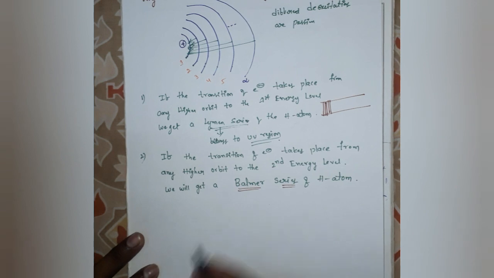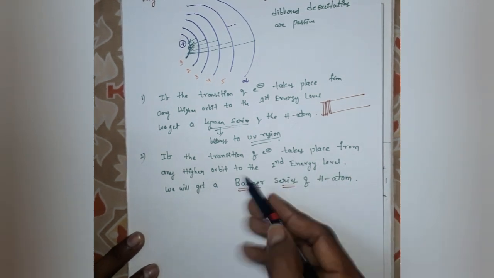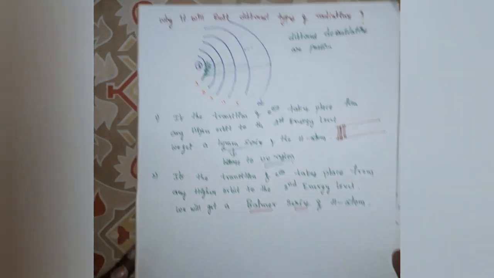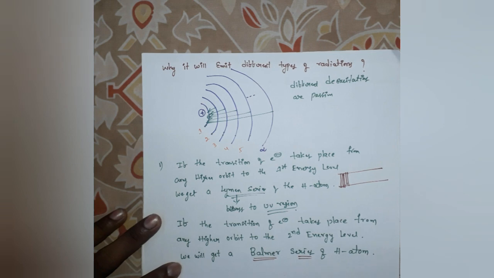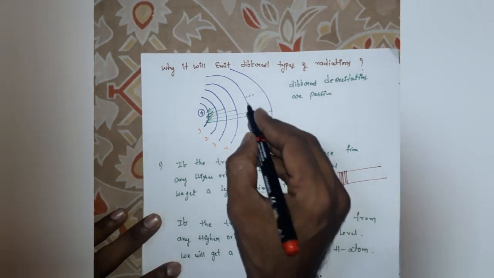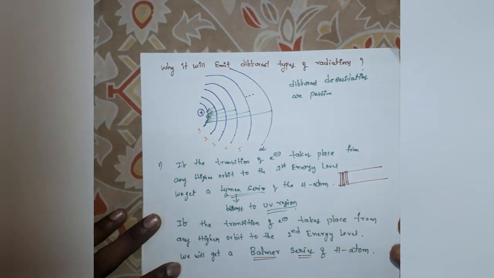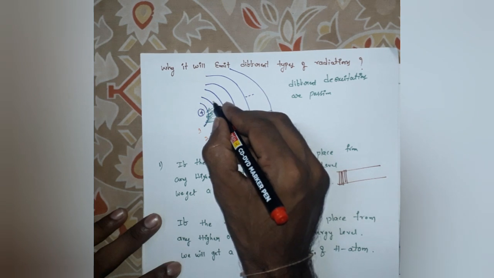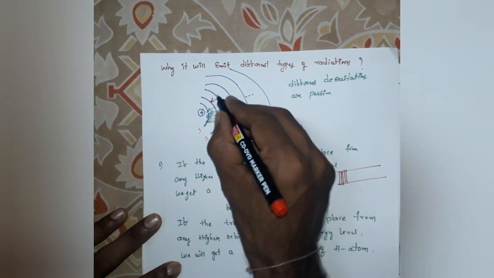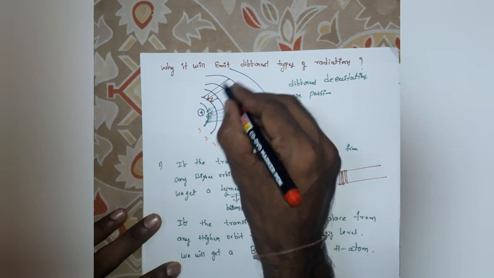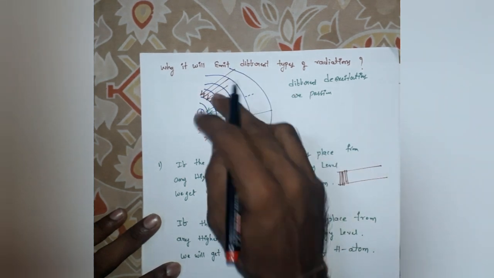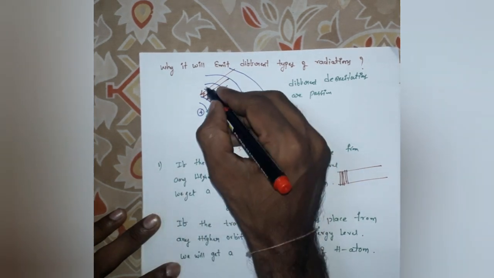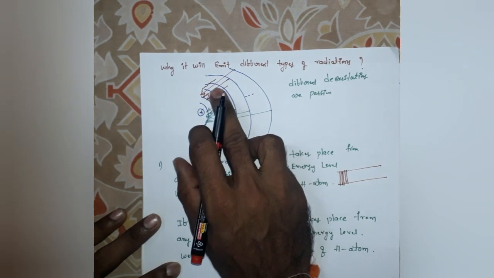Next one, if the transition of an electron takes place from any higher orbit to the second energy level, you will get the Balmer series of the hydrogen atom. When will you get the Balmer series of lines? When an electron jumps from any higher orbit to the second energy level orbit. During the de-excitation of the electron, some radiation is emitted.